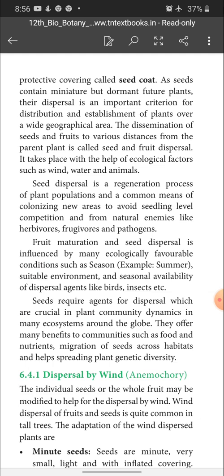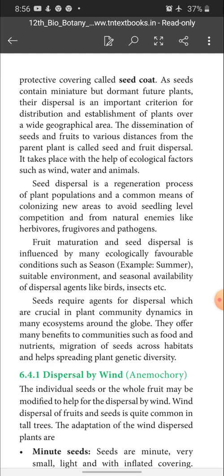Dissemination of seeds and fruits to various distances from the parent plant, and this is called what? Seed and fruit dispersal. It takes place with the help of ecological factors such as wind, water and animals.